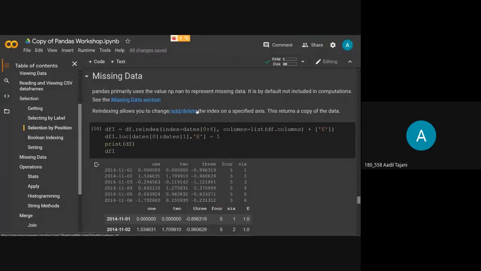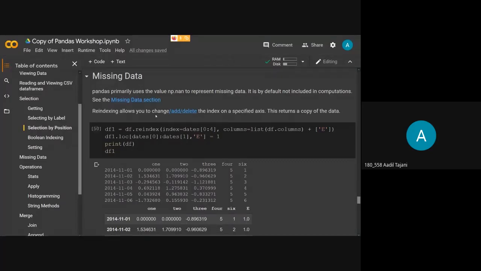Up till now, we have seen selecting data, assigning data, how to view data in different ways, and how to select data in different ways. Now in data science, one of the most important aspects is handling garbage data. Many times when data is collected, sometimes the data is null or sometimes the data is missing. So we need to handle that too. Now we'll see how to handle the missing data.